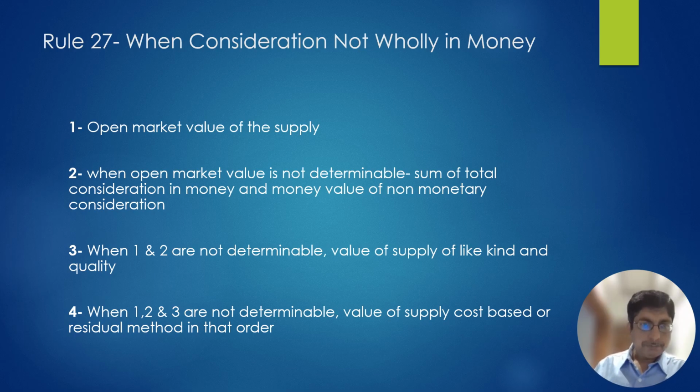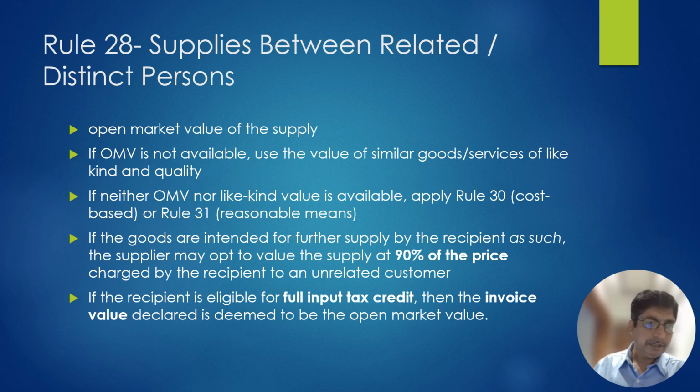Let's take one example regarding when consideration is not wholly in money. Suppose there is a sale of a mobile. The mobile is sold at rupees 20,000 and the buyer also gives his old phone. So the consideration is not wholly in money.